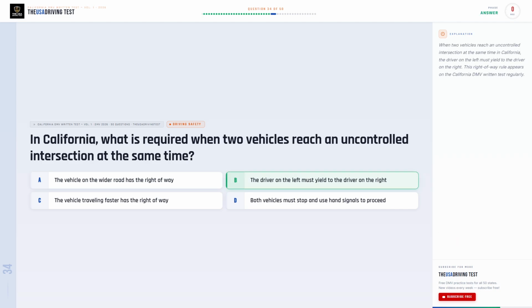The correct answer is B. The driver on the left must yield to the driver on the right. When two vehicles reach an uncontrolled intersection at the same time in California, the driver on the left must yield to the driver on the right. This right-of-way rule appears on the California DMV Written Test regularly.